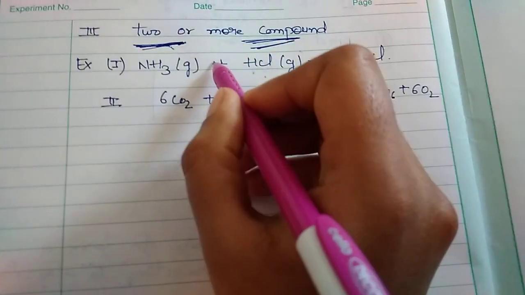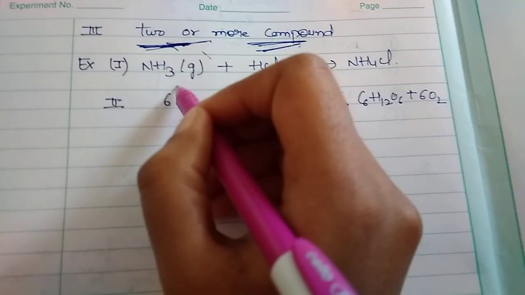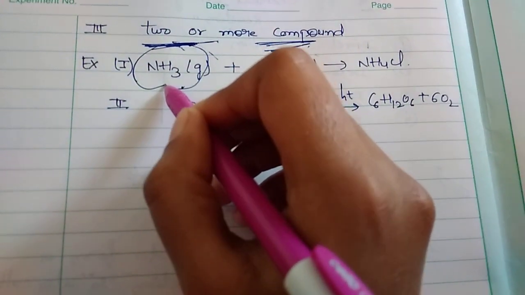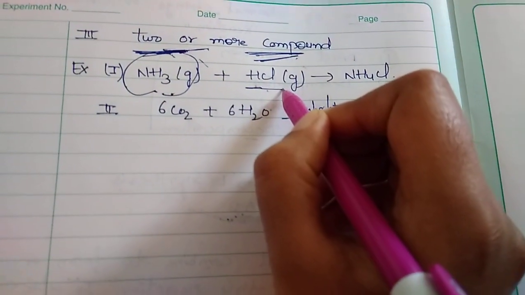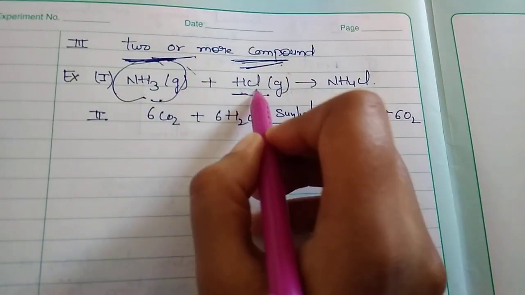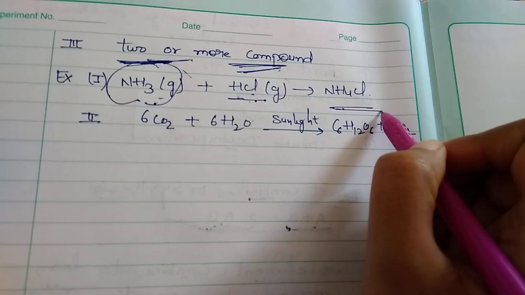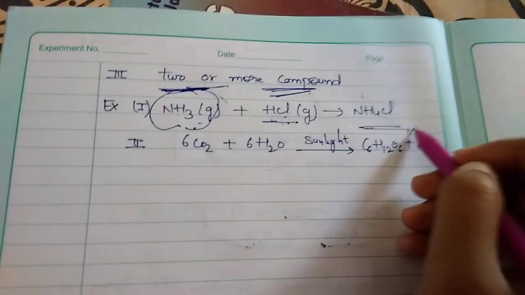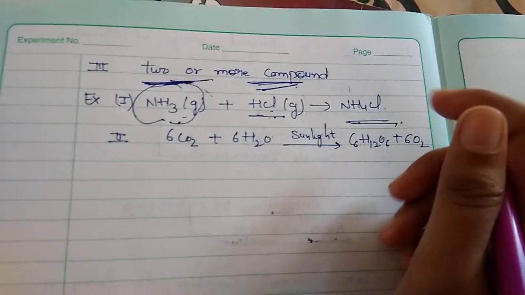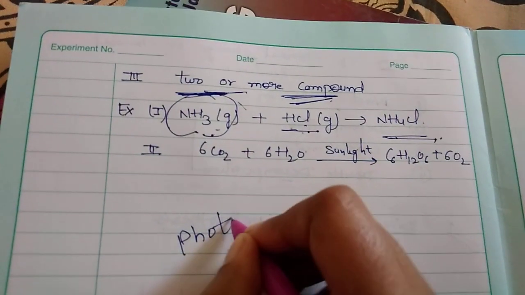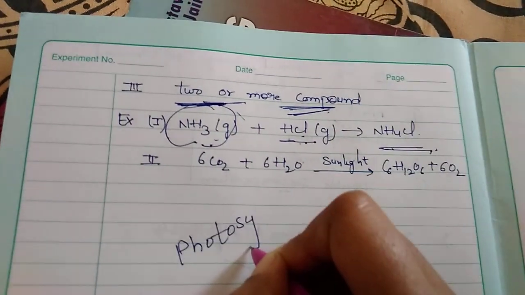And in the third, maybe two or more compounds. In this reaction you can see ammonia and hydrogen chloride, both compounds, combine to form a new compound, ammonium chloride.